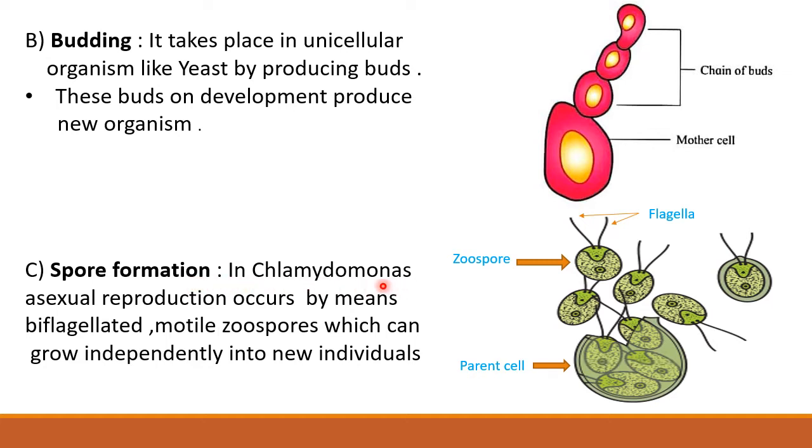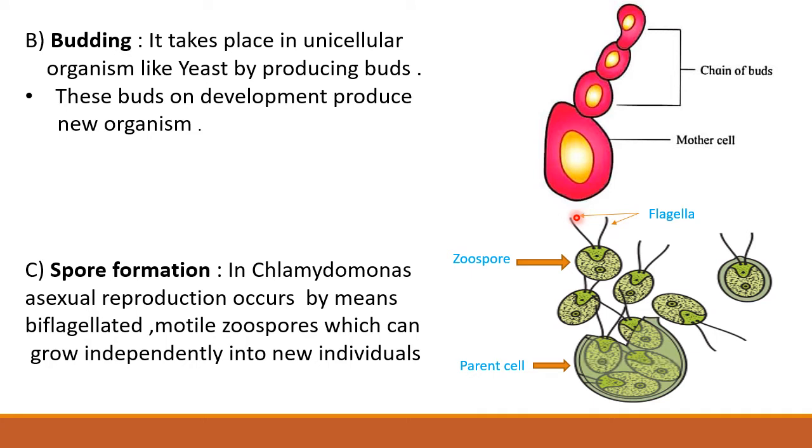Chlamydomonas is aquatic unicellular green algae. Chlamydomonas show presence of chlorophyll, hence it produces its own food material. Similarly, it shows presence of two flagella, hence it is called as biflagellate.